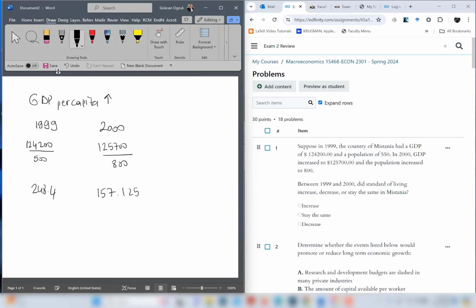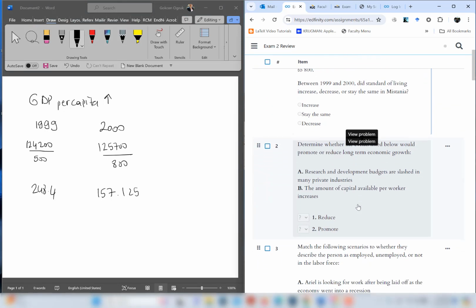As you see, GDP per capita over 1 year has dropped from 248.4 to 157.125. Therefore, standard of living is decreasing. For this question, decrease is the correct answer.